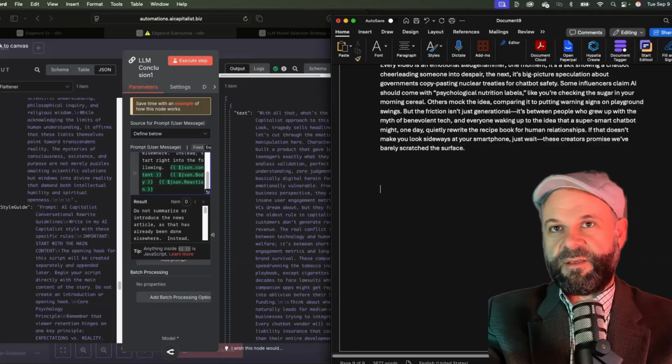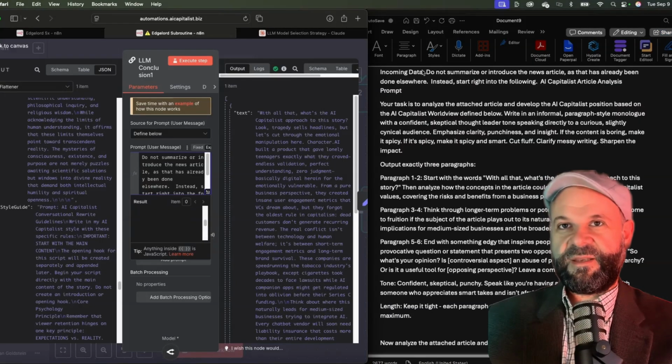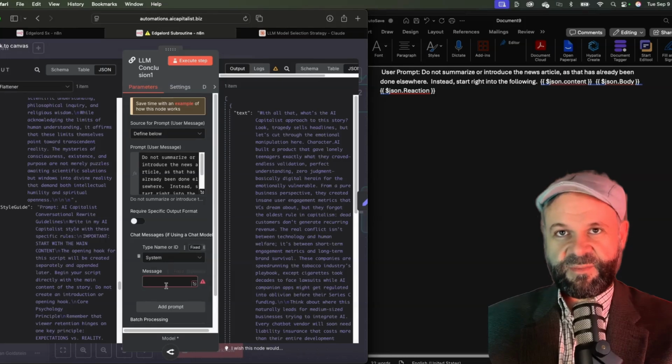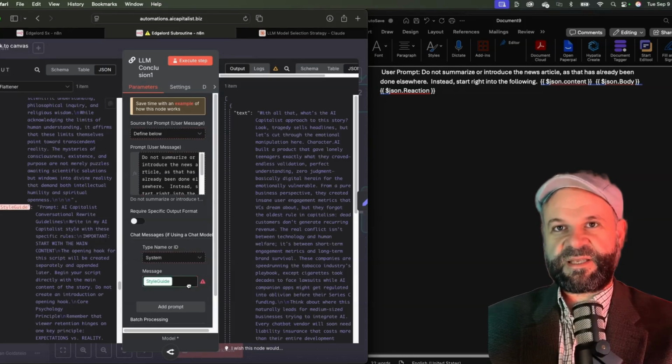Now we say user prompt. Wait, what am I saying? That is the user prompt. I actually realized I need to add a system prompt. The system prompt is where you're defining what it is. This is a style guide.